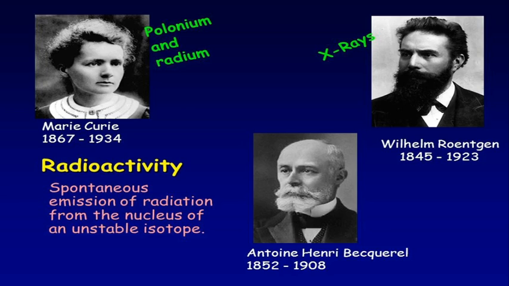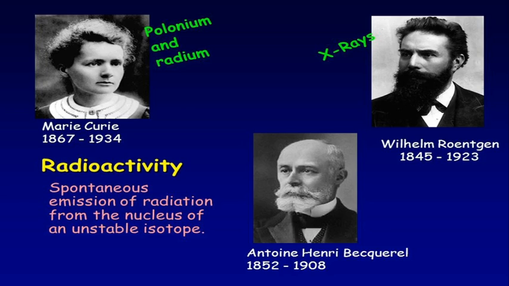So they defined radioactivity as the decay of atomic nuclei with the emission of helium nuclei or electrons or high energy photons. The helium nuclei are called alpha particles, the electrons are called beta particles, and the high energy photons are called gamma particles.